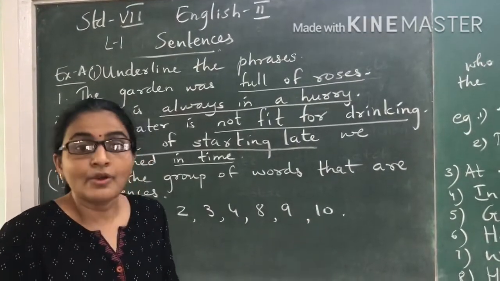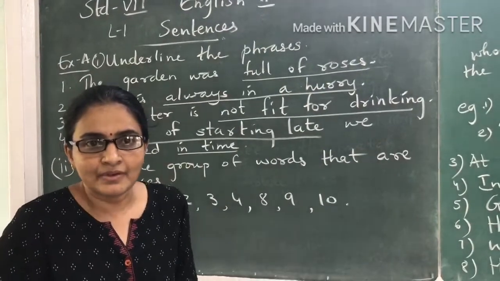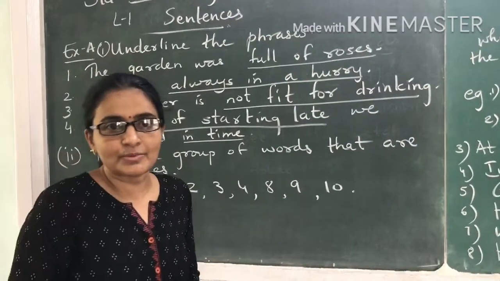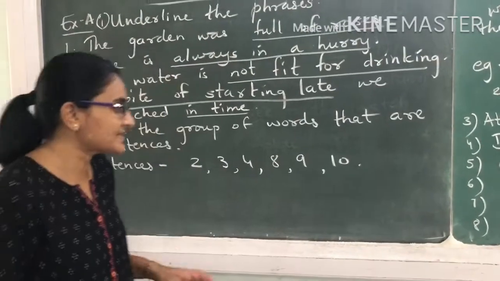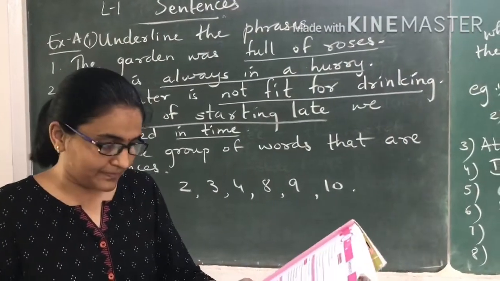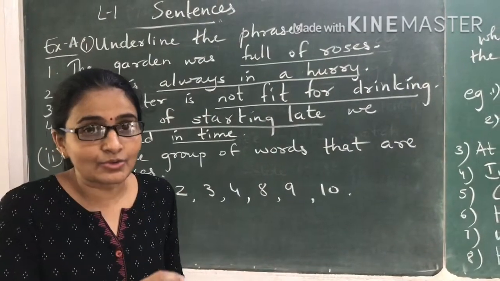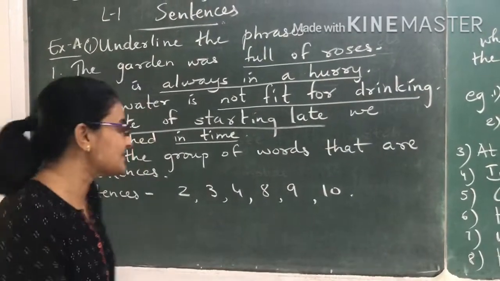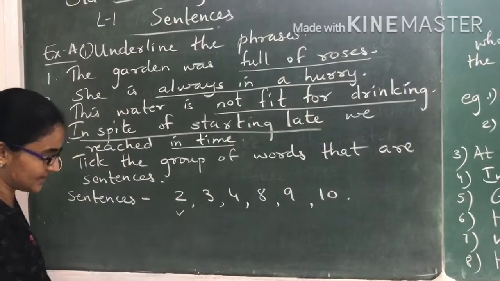The first one, "will not be." Will not be is a group of words but does not make sense. So do we call it a sentence? No. "I am very glad that you came." Group of words and it makes complete sense. So it is a sentence.